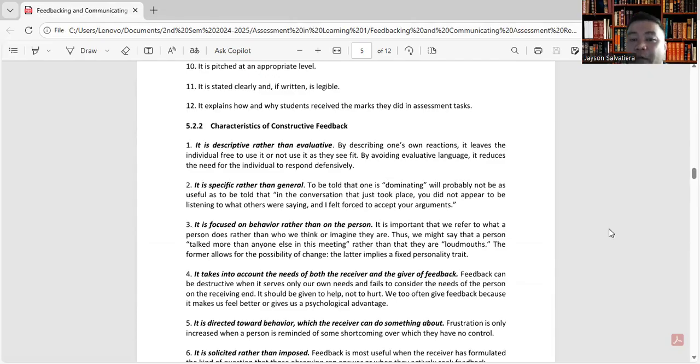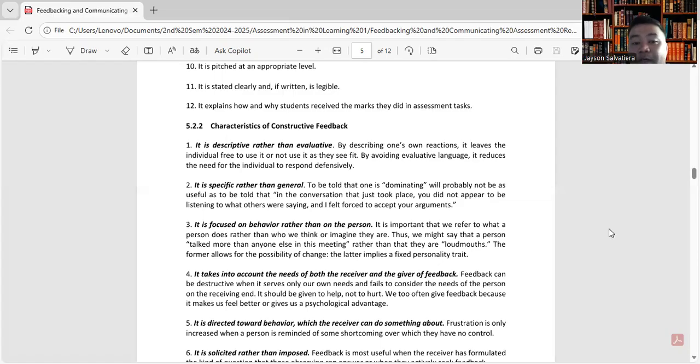So by describing one's own reactions, it leaves the individual free to use it or not use it as they see fit. By avoiding evaluative language, it reduces the need for the individual to respond defensively. Okay? That is the first characteristic.